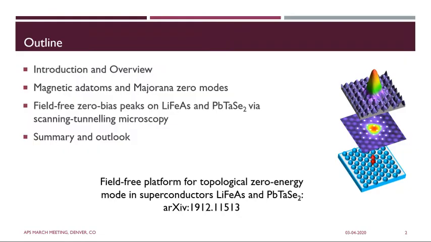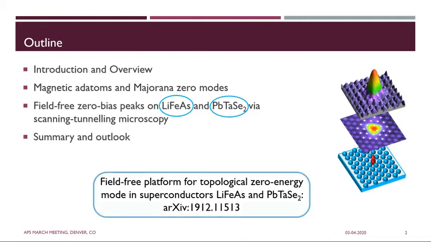So this is an outline for the talk. I will first give a brief overview and motivation. I will then discuss how magnetic adatoms on topological superconductors can manifest as Majorana zero modes, and then present work on lithium iron arsenide and lead titanium selenide done using scanning tunneling microscopy, and finally, a brief summary and outlook. Most of this can also be found in this paper, so please check it out if you are interested in reading more about the details.